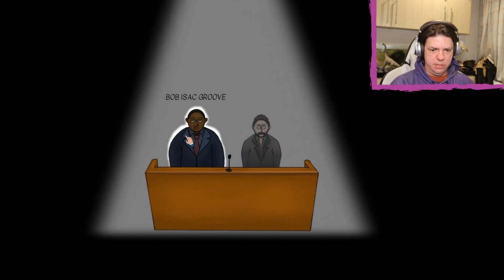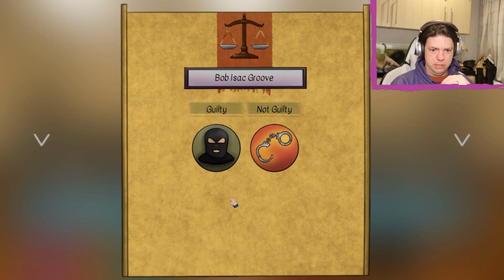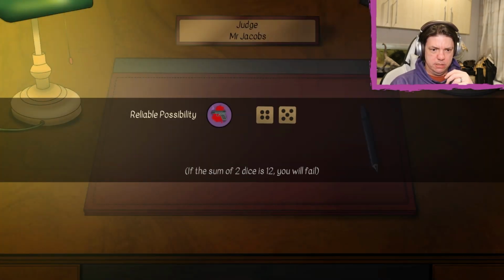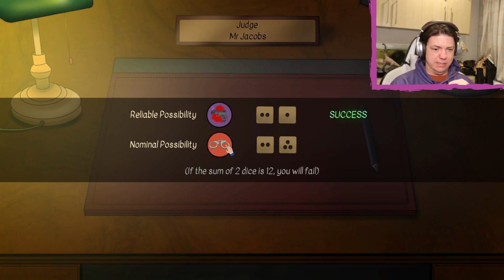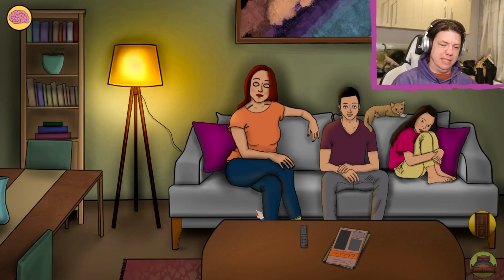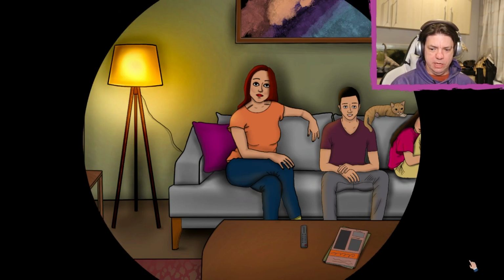And now I can find Bob Isaac Grove not guilty. Not guilty. Oh. Nice. Yeah, so we had CCTV evidence that suggested that it was Glean, and he had obviously done the cigar thing. So we still don't have any money. Our mental health is good, though. We're going to end the day.